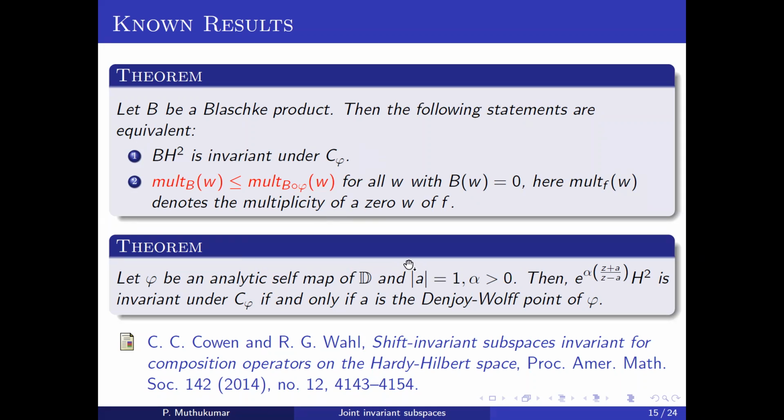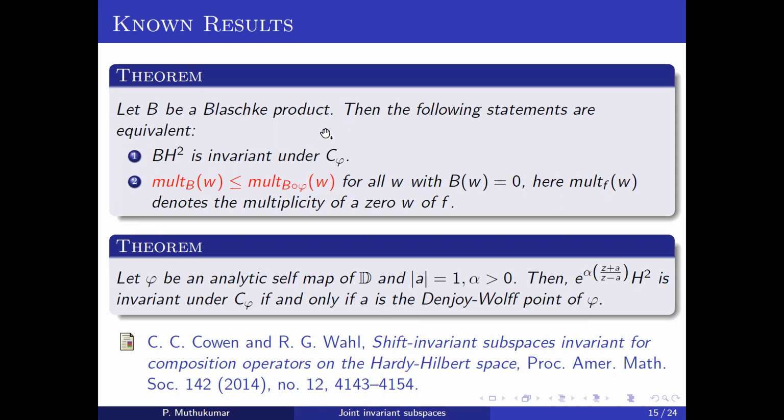And suppose we take an analytic function with |a| equal to 1, that means you are taking some boundary point. Now take a singular inner function theta. Then theta times H2 is invariant under C_phi if and only if the point a is a Denjoy-Wolff point of phi. That means a is a boundary fixed point of phi with derivative less than or equal to 1.